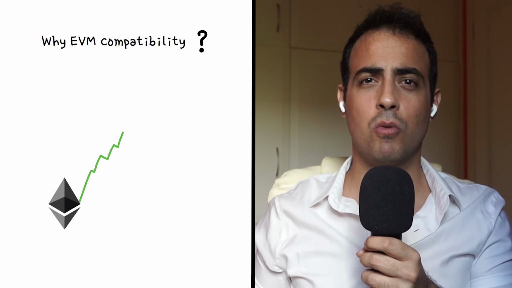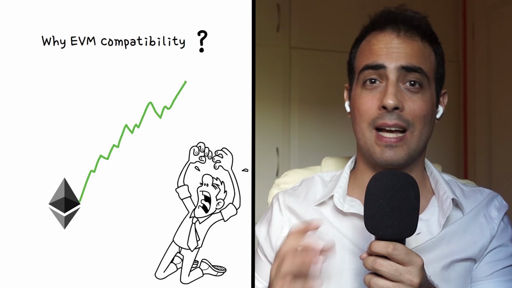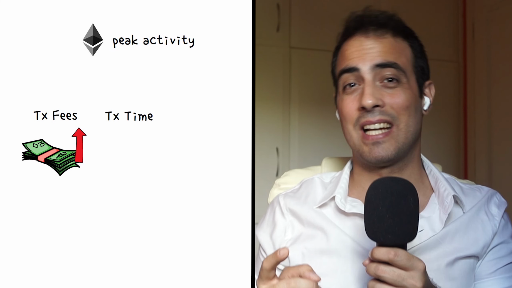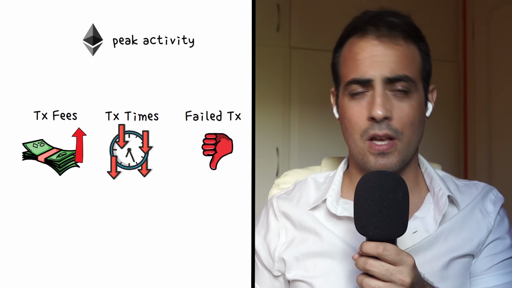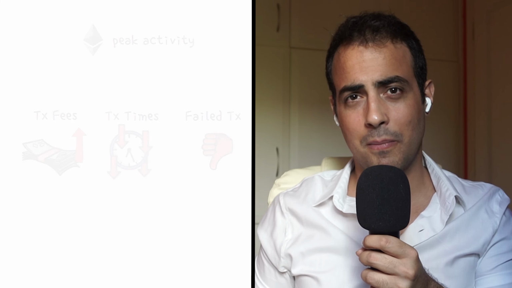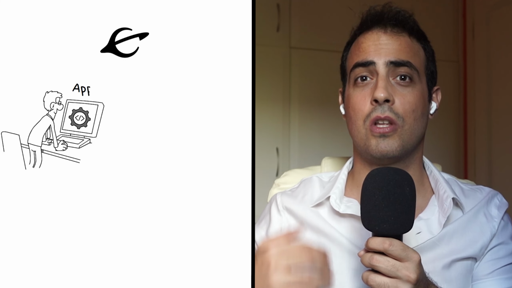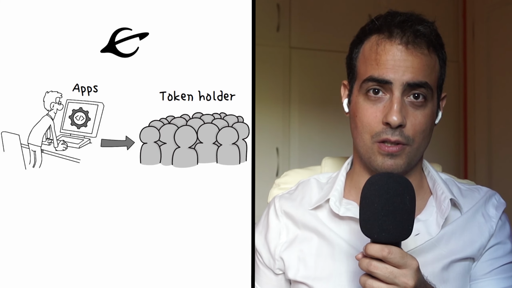But why does EVM compatibility matter? Anyone who has used Ethereum during the 2021 bull run can tell you all about the issues when it comes to using Ethereum during peak activity. In short, transaction fees skyrocket, transaction times increase, and failed transactions increase. However, an EVM-compatible Layer 1 such as Evmos allows developers to launch these same applications to a new large group of token holders.